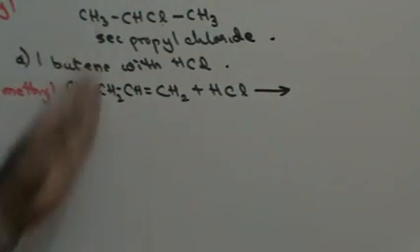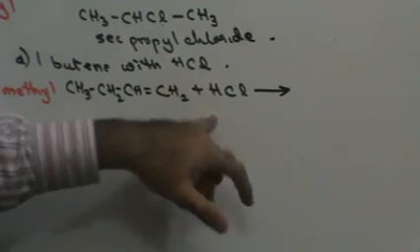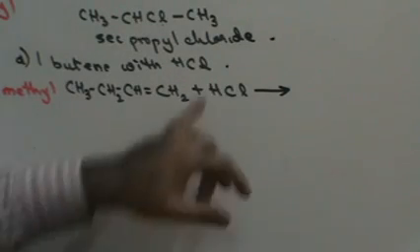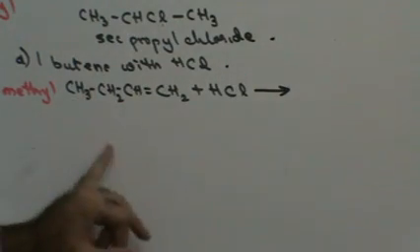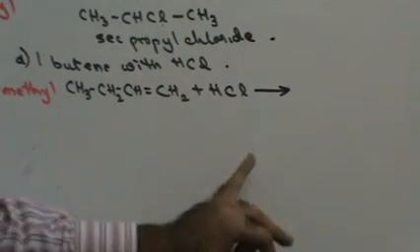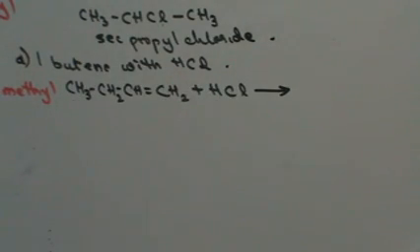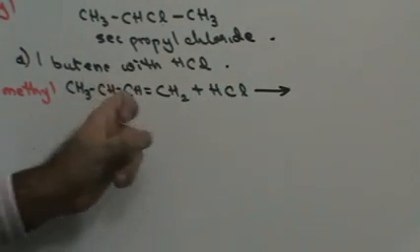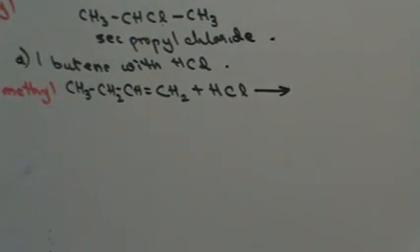If I divide this compound from the center into two halves, the two halves will not be identical. Therefore, this is an asymmetrical compound. If I divide the reagent from the center into two halves, they will not be identical either. That means an asymmetrical compound is reacting with an asymmetrical reagent. So I need to use Markovnikov's law, which says that the negative part of the reagent will combine with that carbon atom containing the least number of hydrogen atoms.